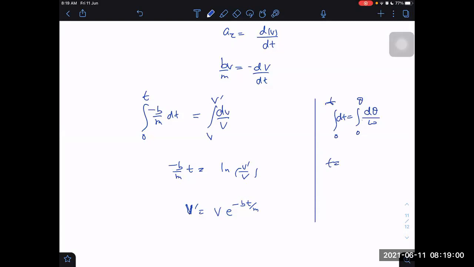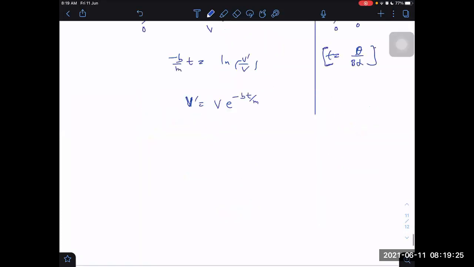I want it in general, I understand you are right. I want a general relation, so that whatever theta they may give, we can write in general what answer we will be getting. So we are getting here d theta by omega. Omega is b alpha. B is constant, alpha is constant. So theta by omega is b alpha into theta only, right? Simple, theta by b alpha. Then I can write v dash now equals v into e raised to power minus b divided by m into theta divided by b alpha. That is velocity.